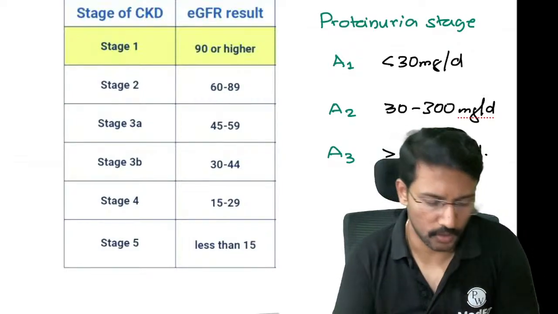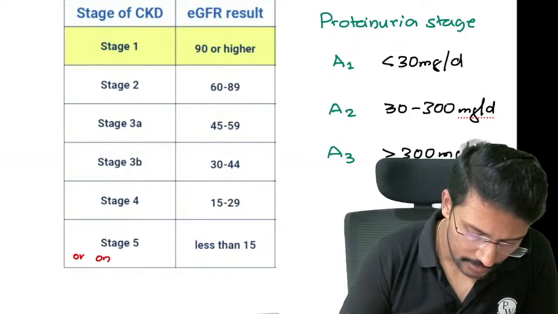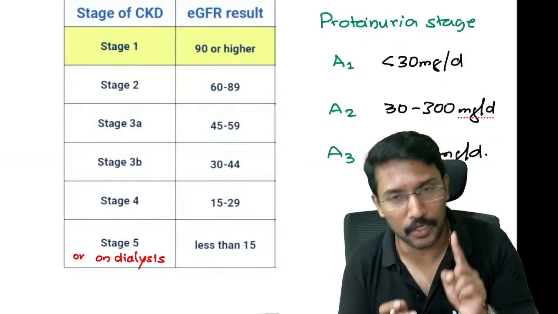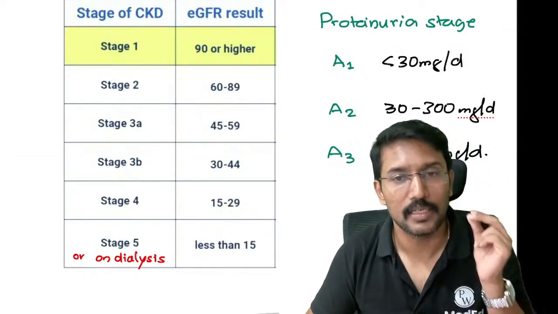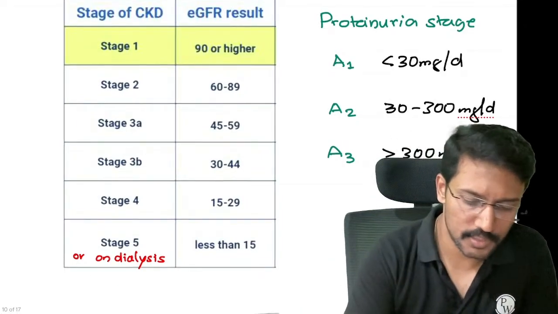There are a few points to learn here. Any patient on dialysis, for whatever reason you have started the patient on dialysis, will always be counted as stage 5. If there is an acute kidney injury patient who is started on dialysis, he will always be counted as stage 3. Clear? Okay.